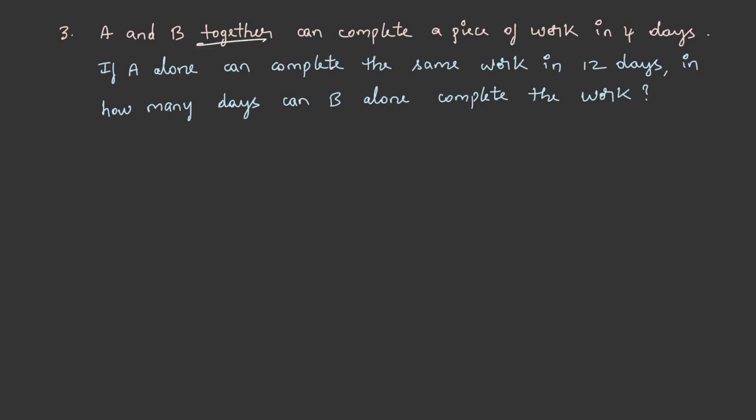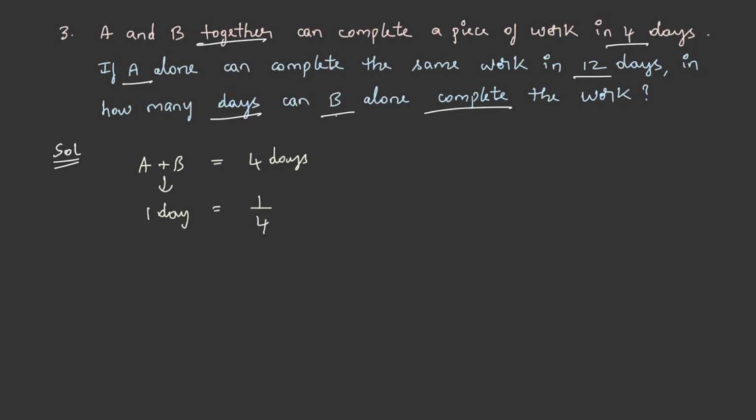A and B together can complete a piece of work in 4 days. If A alone can complete the same work in 12 days, in how many days can B alone complete the work? Let's solve this. It is given that A and B can complete the work in 4 days. So their 1 day work will be 1/4. It is given that A alone can complete the work in 12 days. So A's 1 day work will be 1/12.